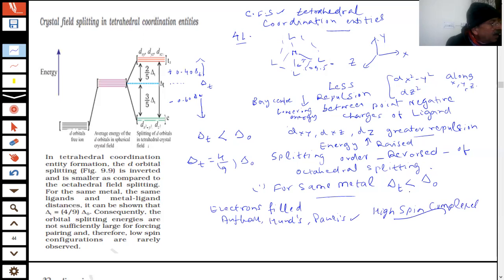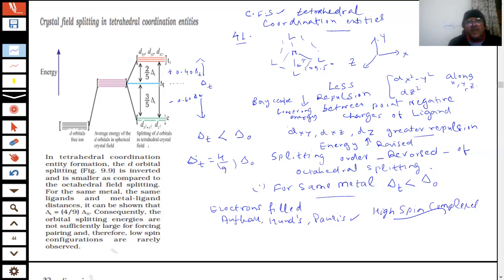High spin. So you are getting high spin complexes in the case of tetrahedral complexes. Very rare cases are there. Rarely will you observe low spin complexes.